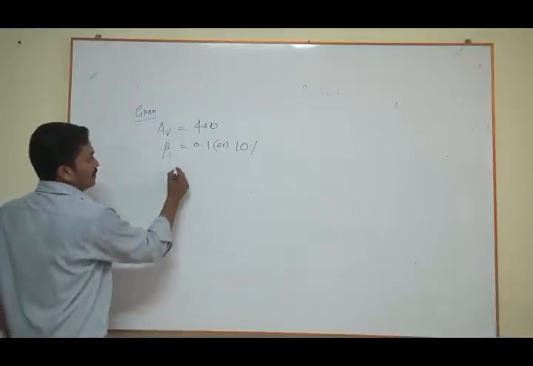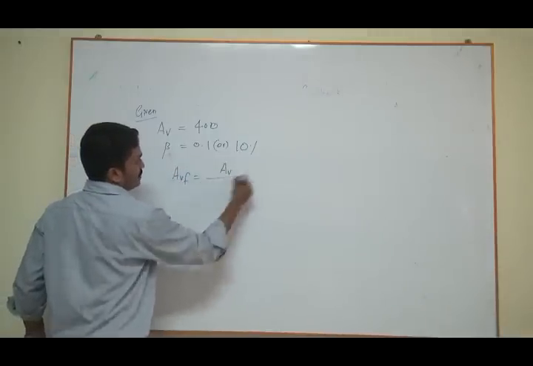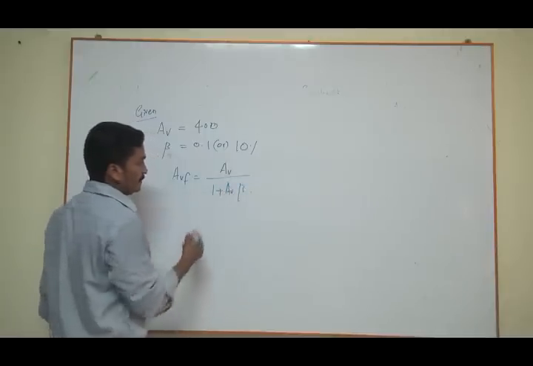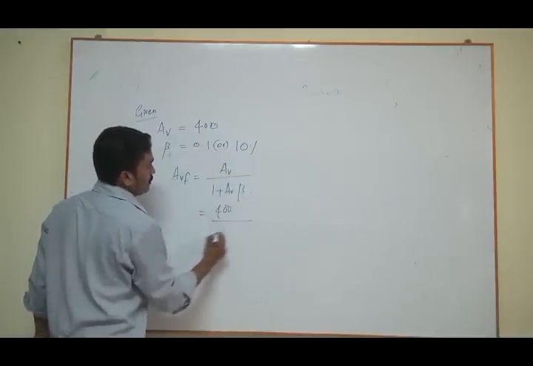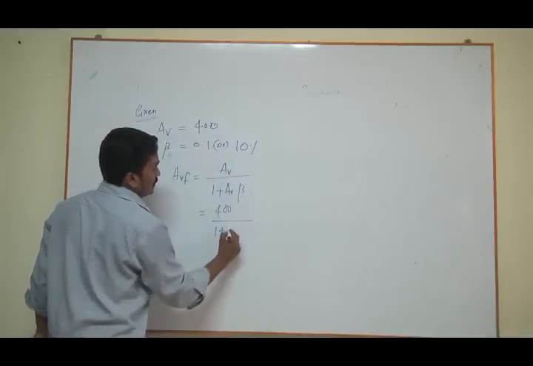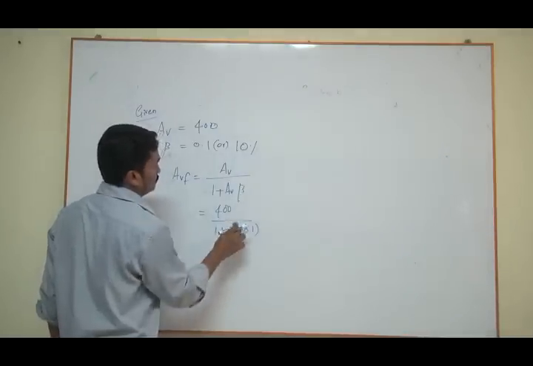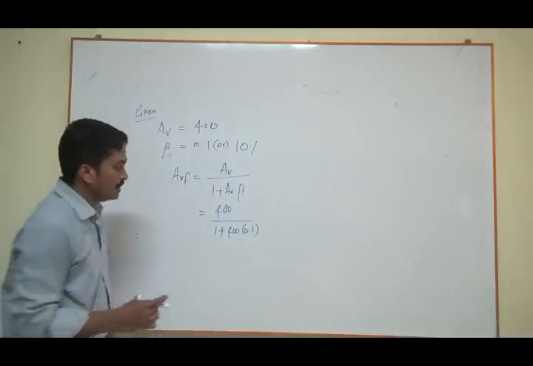We know the formula, AVF is equal to AV divided by 1 plus AV beta, and AV is given, so 400 divided by 1 plus 400 into beta, given 0.1, right?